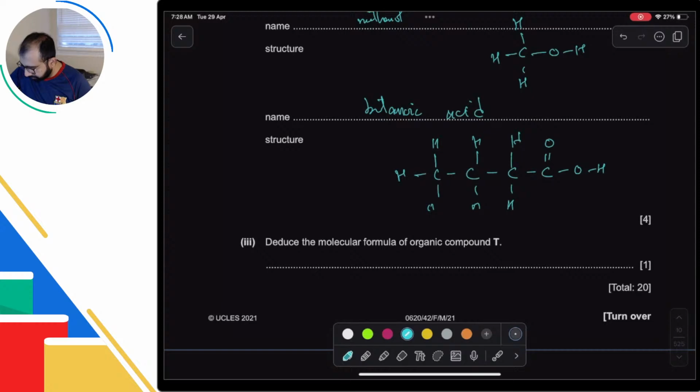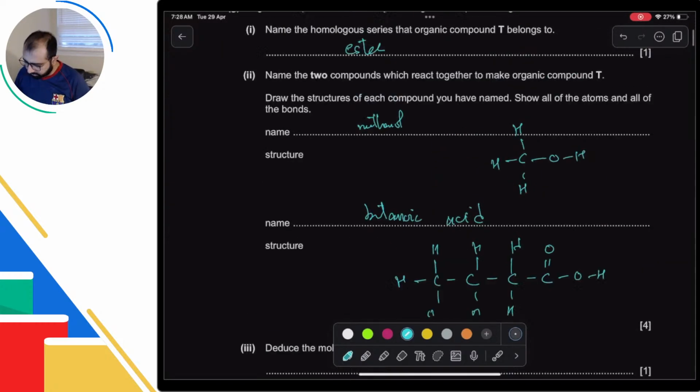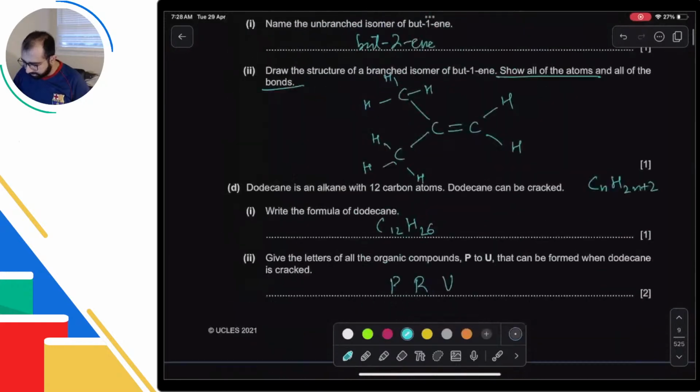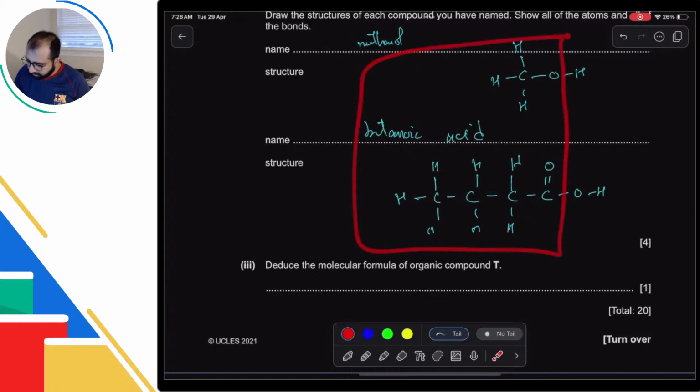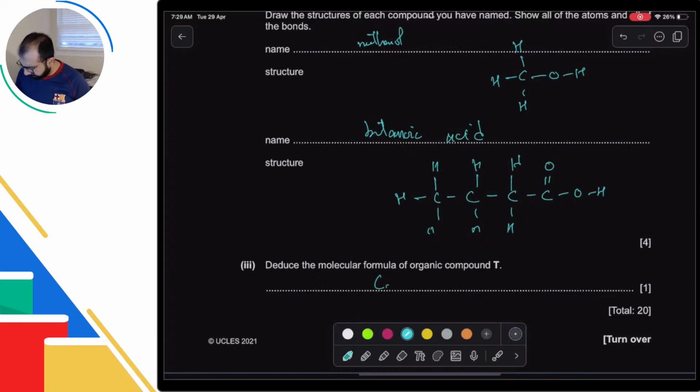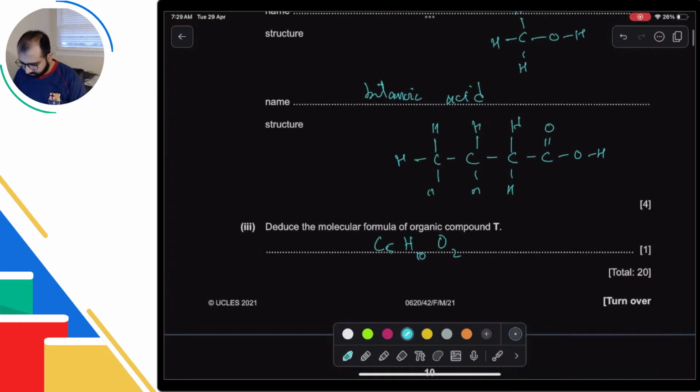All right, the real question I really wanted to come to was this one actually, part G. Deduce the molecular formula of compound T. So for the molecular formula, you have all the atoms that you need to add up. So I'm going to remove water from this. So this goes away and this goes away. Although technically this and this is the one that reacts, but it doesn't matter. Okay, so we have everything else that we need from this. So we'll just add everything up. So there's 5 carbons, 10 hydrogens, I think, and 2 oxygens. Okay, and that is our answer.